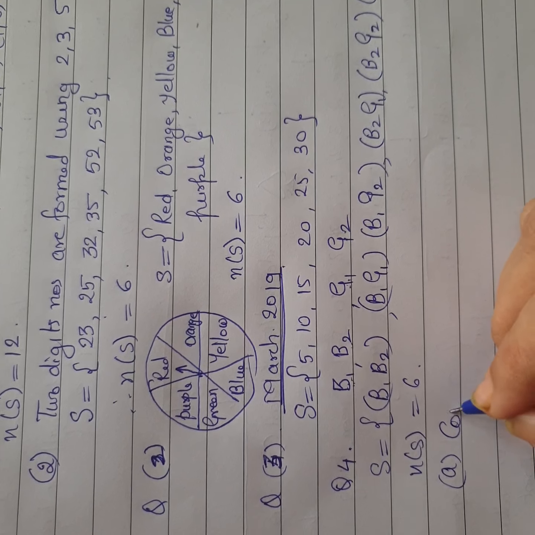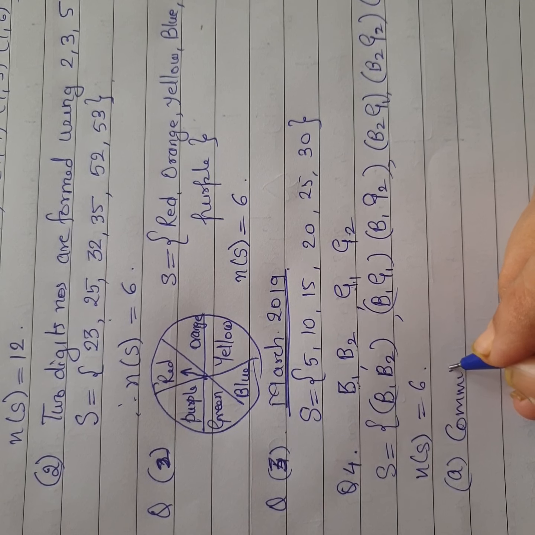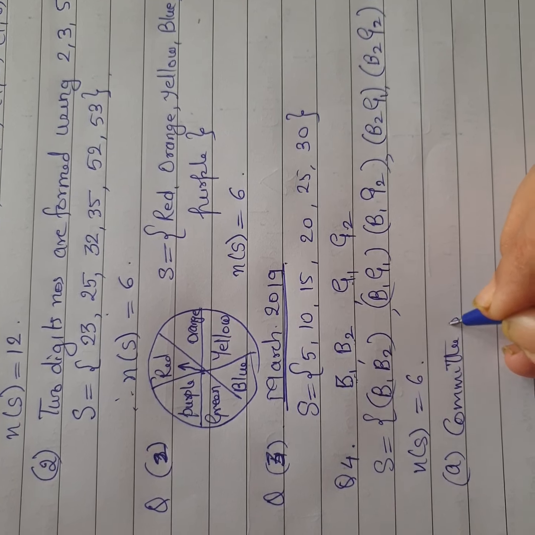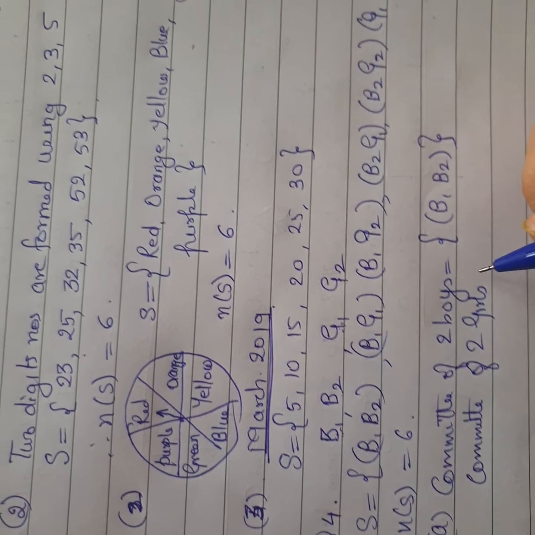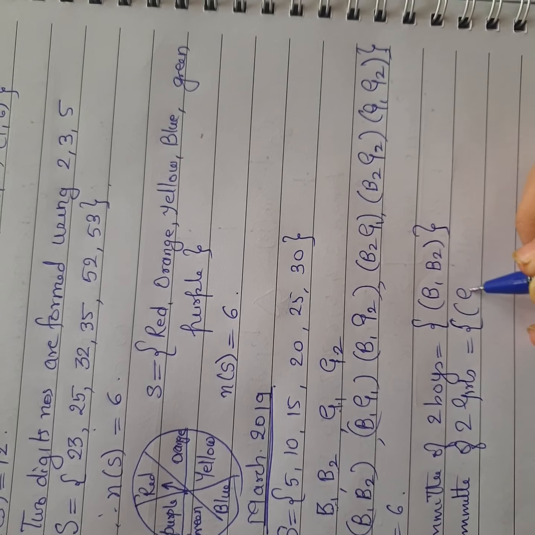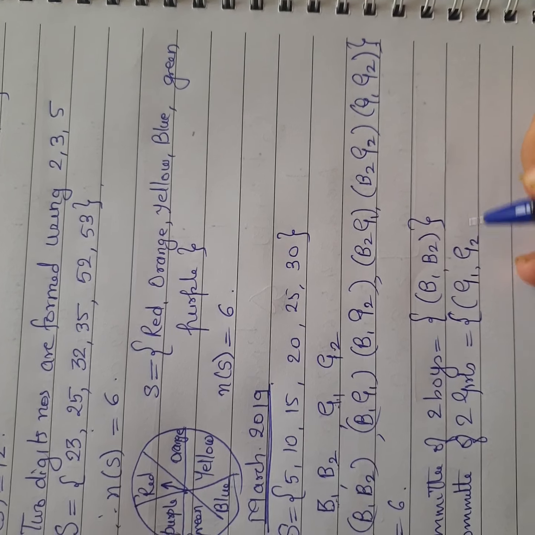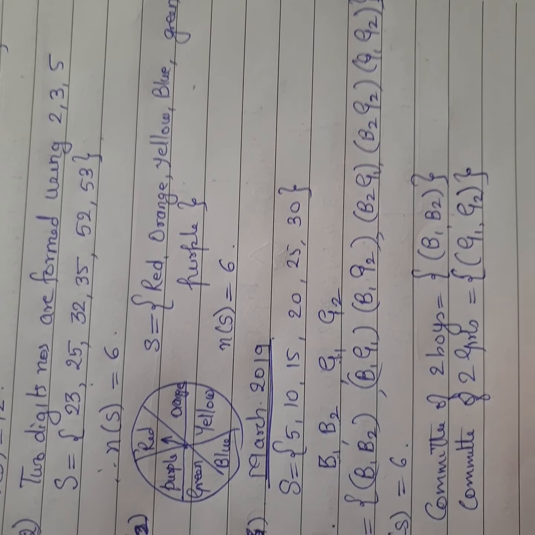That committee, listen carefully to what I'm writing here. It's a committee of 2 boys. Now when I have a committee of 2 boys, क्या क्या सिर्फ boys होने चाहिए, girls नहीं हो सकते. So it is only one possibility, B1 and B2. Now when I say committee of 2 girls, it is only one possibility, and again what is the possibility? G1 and G2. So there is only one possibility out here.